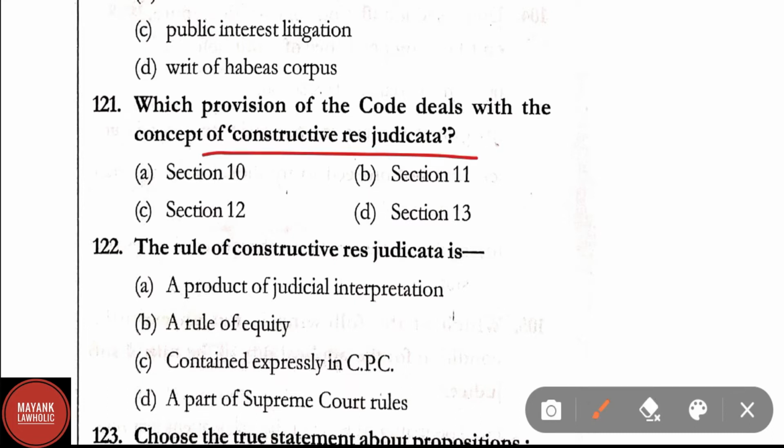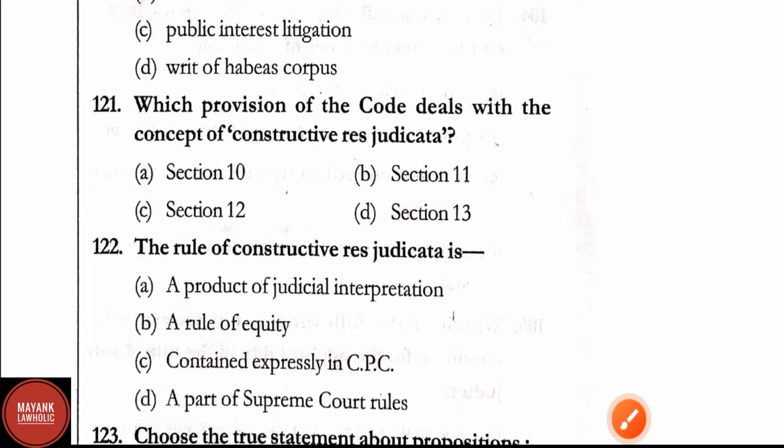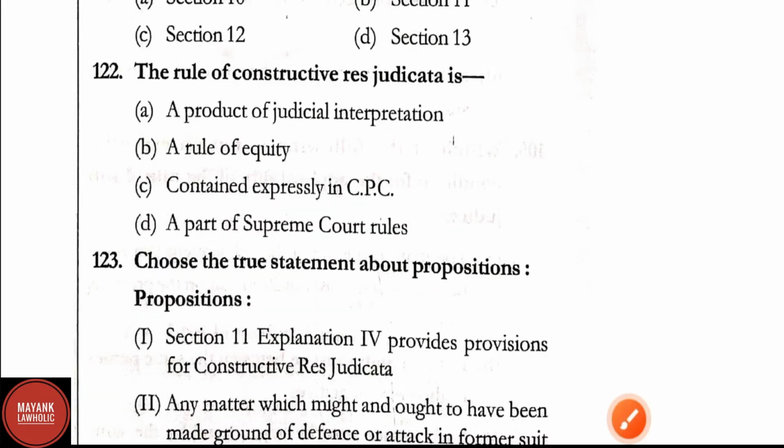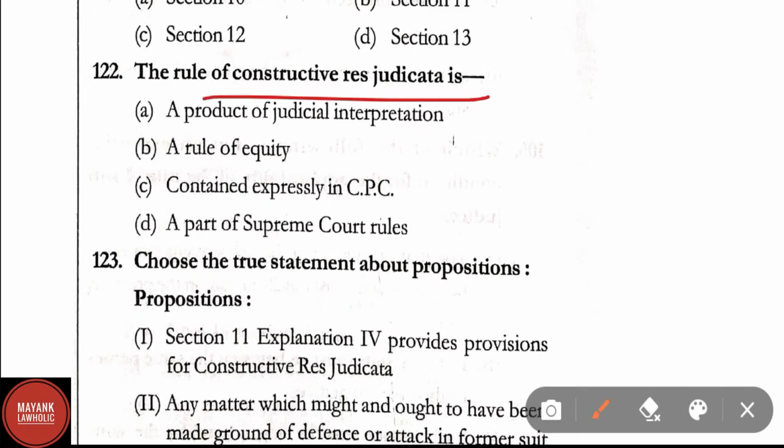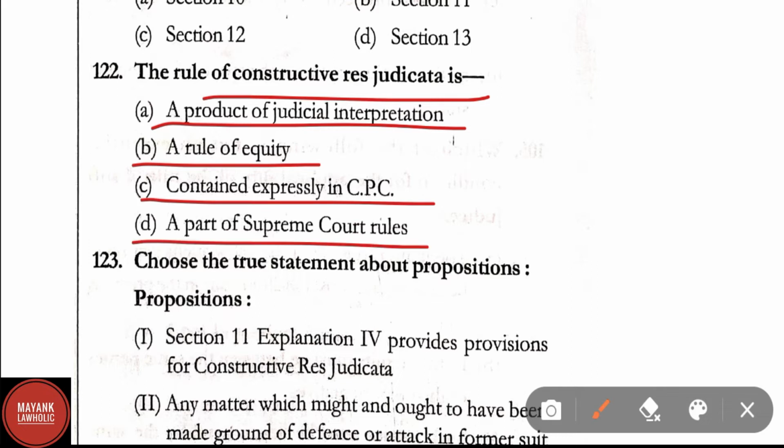Question number 121. Which provision of the Code deals with the concept of constructive res judicata? Option A, section 10, option B, section 11, option C, section 12, option D, section 13. Correct answer here is option B, that is section 11. Question number 122. The rule of constructive res judicata is option A, a product of judicial interpretation, option B, a rule of equity, option C, contained expressly in CPC, option D, a part of Supreme Court rules. Here correct answer is option C, that is contained expressly in CPC.